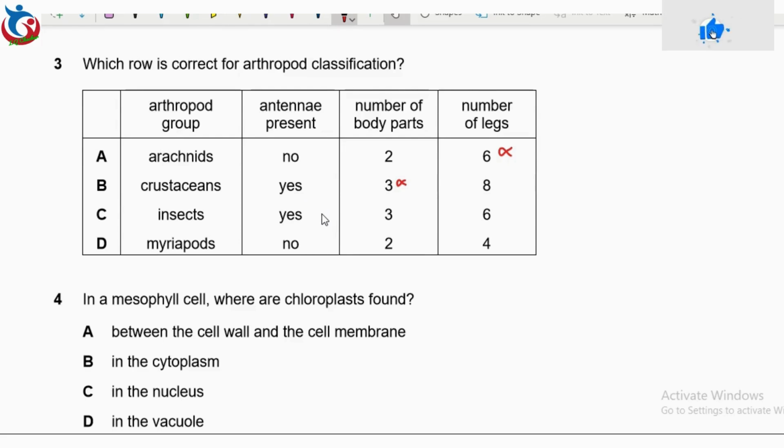That makes crustaceans incorrect. Then we now have insects. Antenna present, yes. Number of body parts correct. Number of legs correct. So our option C, all the details given are correct. So we have insects, antenna, number of body parts 3, and number of legs 6. Then we'll now move straight to question 4.